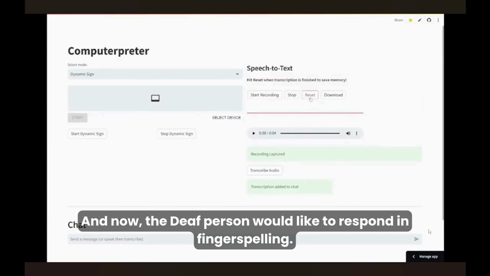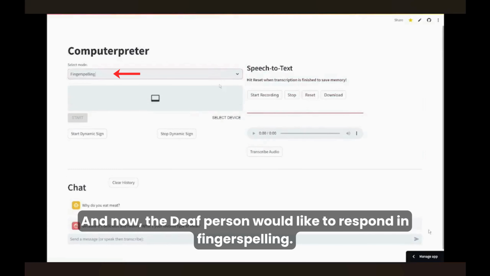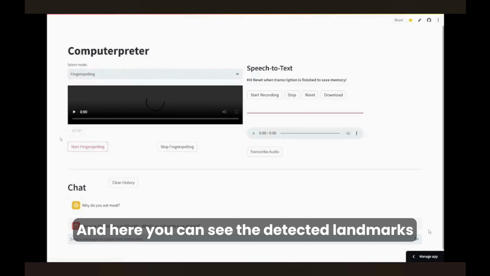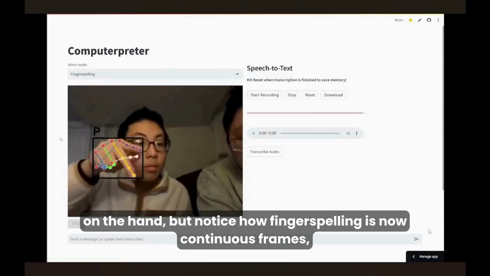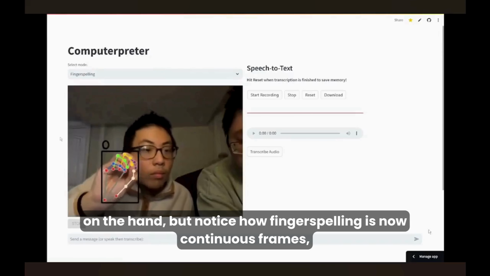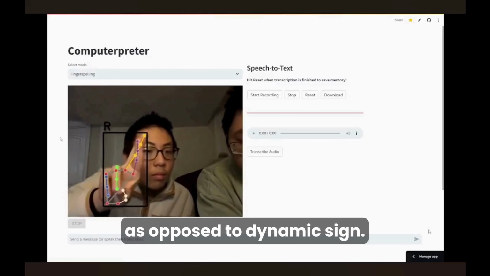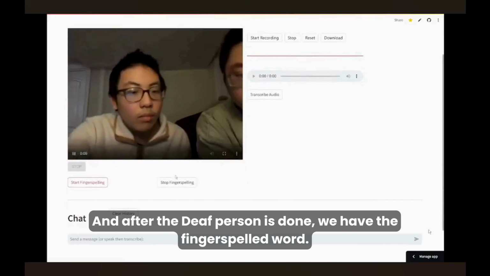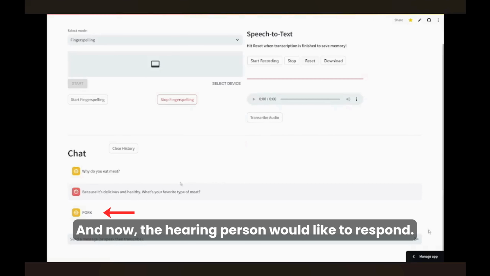And now the deaf person would like to respond in fingerspelling. And here you can see the detected landmarks on the hand, but notice how fingerspelling is now continuous frames as opposed to dynamic. And after the deaf person is done, we have the fingerspelled word. And now the hearing person would like to respond.